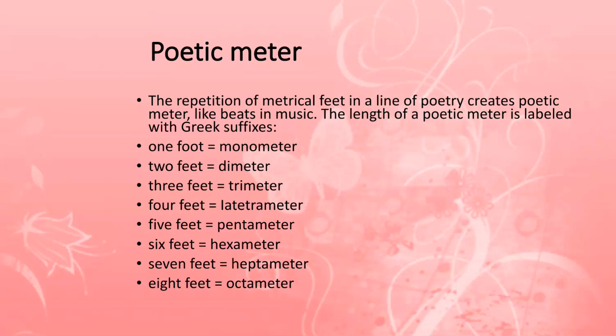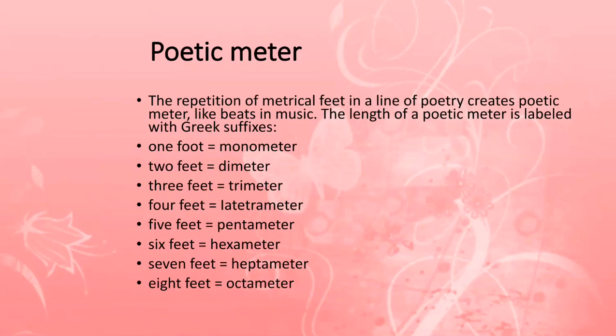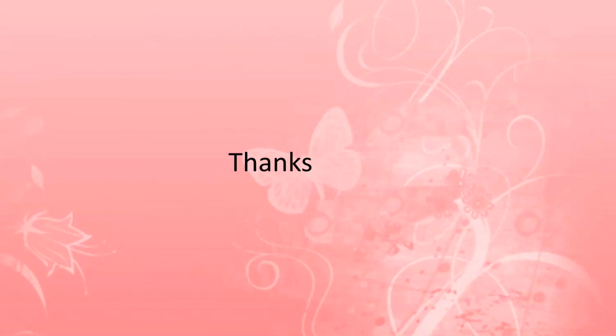So when we go back to Shakespeare's illustration, here we had seen that he uses iambic pentameter. Iambic pentameter means that he is using the meter iamb with 5 feet in one line. 5 feet in one line means he is using 10 syllables in one line with the stress in the pattern of iamb. So it makes iambic pentameter. So this was a very brief introduction and overview of how meter works in linguistics and poetics.